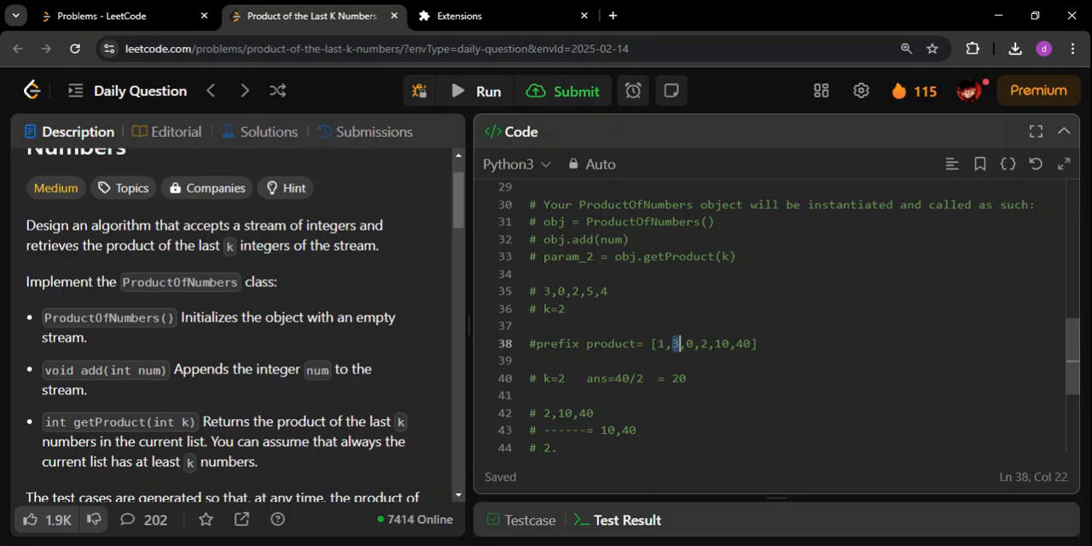So I am going to write 3 here. Okay, as simple as that. Next, 0 is coming. So obviously, whenever 0 is coming, whatever be the last element in your prefix product, if you multiply that with 0, it is going to be 0 only. So we have to write 0 here. Okay, as simple as that.